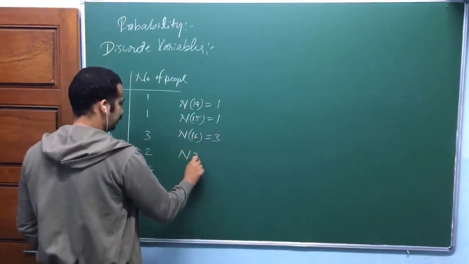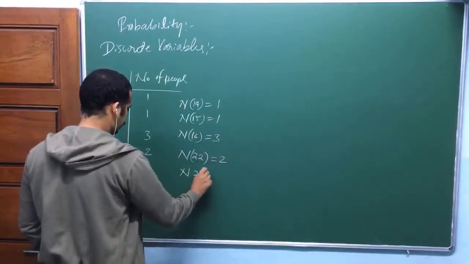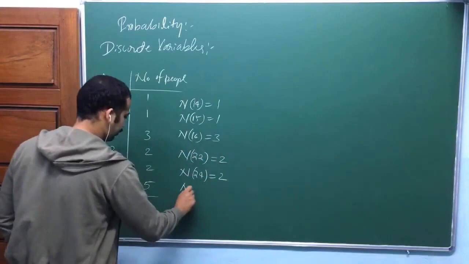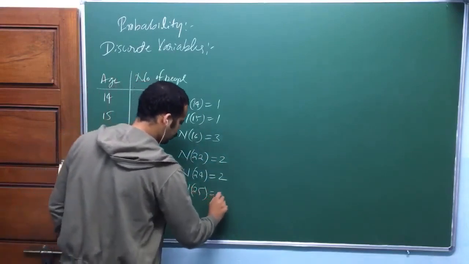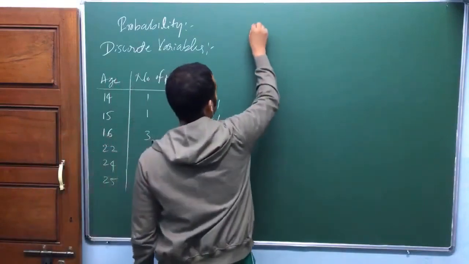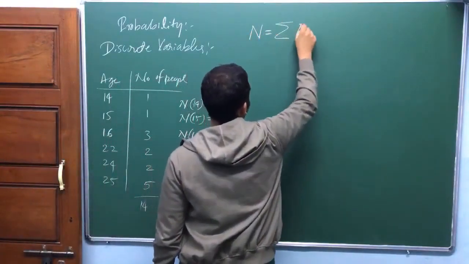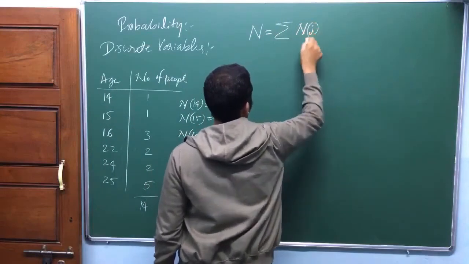Number of people with age 22, that's equal to 2. Number of people with age 24, that's equal to 2 again. Number of people with age 25, that's equal to 5. Now, to get the total number of people, let me take this n as the total number of people. That's equal to, look here, the summation over n of j, isn't it? Over all possible j.